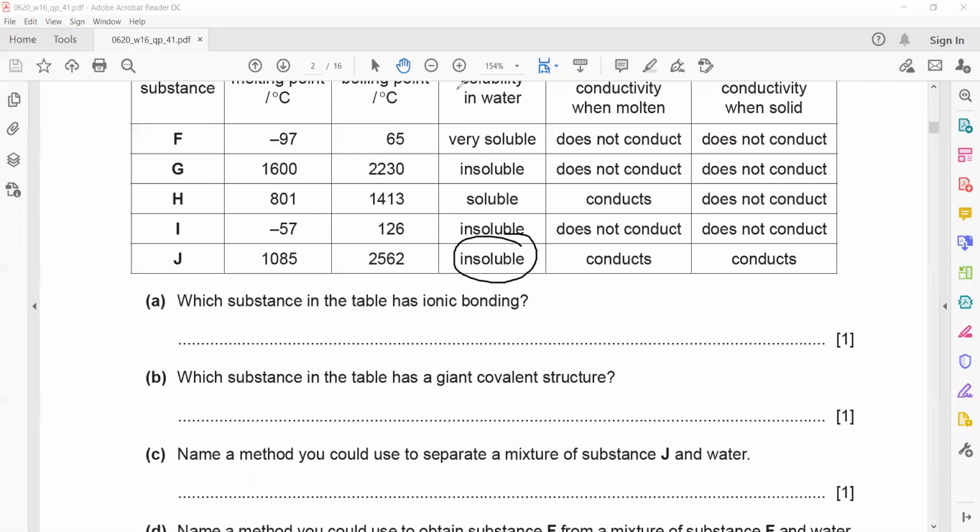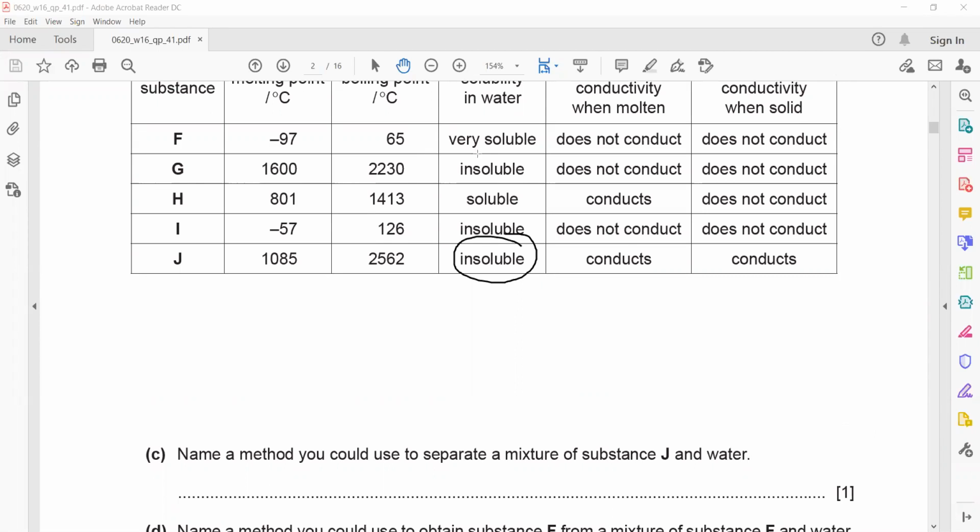So if something does not dissolve in water, we can use filtration. We can pass the mixture through a filter paper. The solid will be left behind as a residue, and the liquid, the filtrate, will pass through.